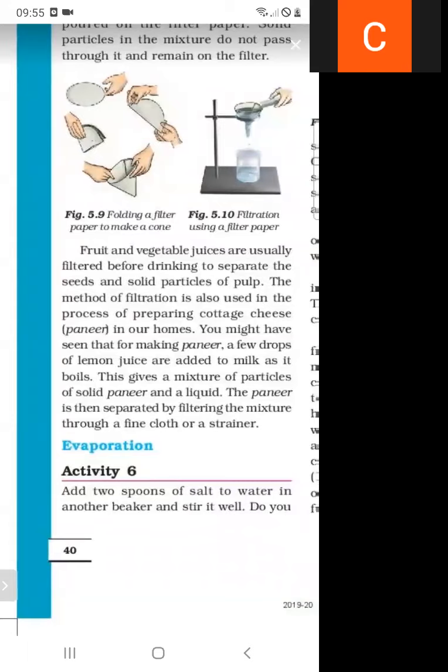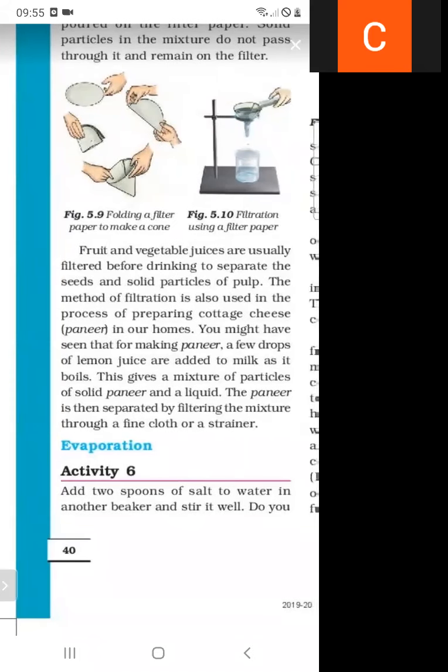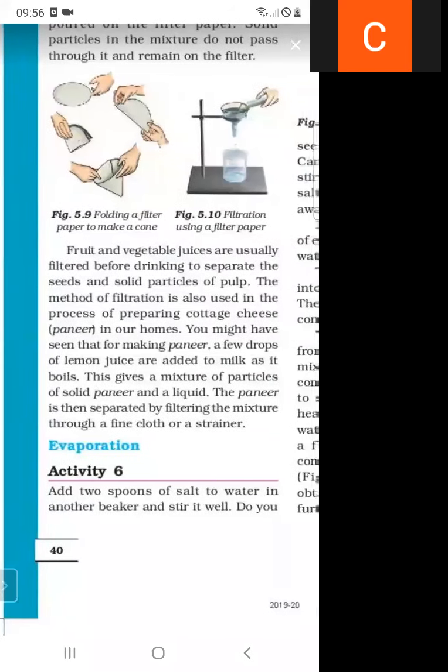When we take fruit and vegetable juices, they are filtered before drinking to separate the seeds and the solid particles of the pulp. So when we make juice, we separate the solid particles before drinking it. The method of filtration is also used in the process of preparing cottage cheese in our homes.